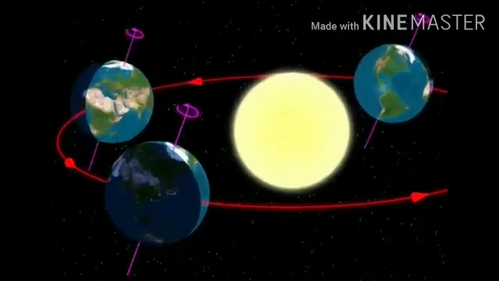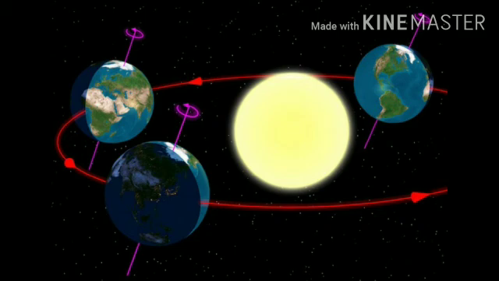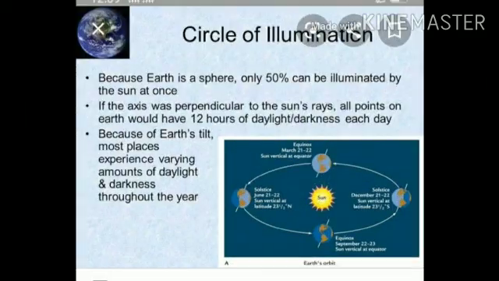How are day and night caused? The earth is spherical in shape. As such, only half of the earth gets light from the sun at a time. The portion of the earth facing the sun has day while there is night in the portion opposite to the sun. The circle of illumination. The circle that divides the day from night on the globe is known as the circle of illumination.